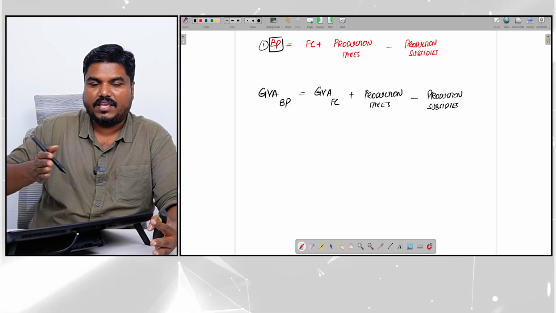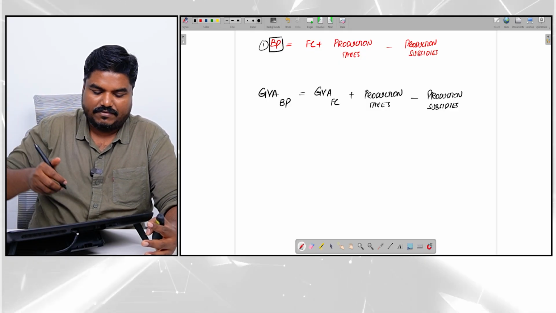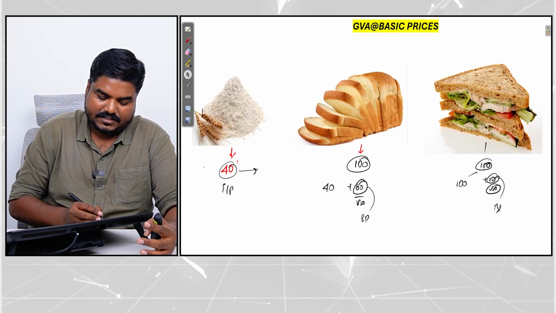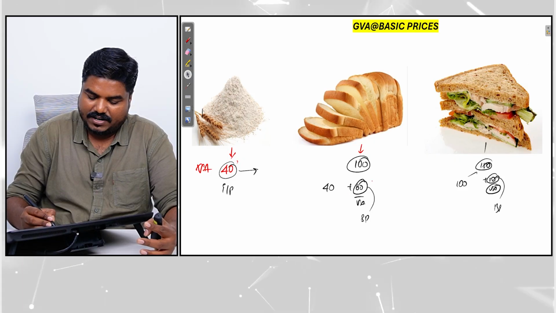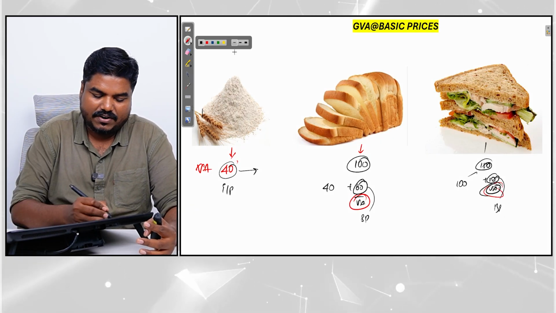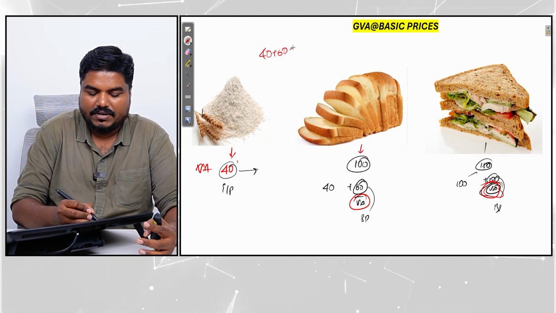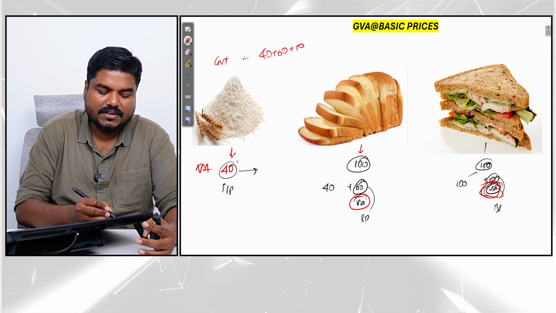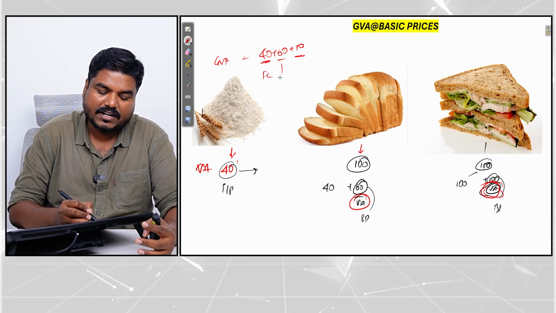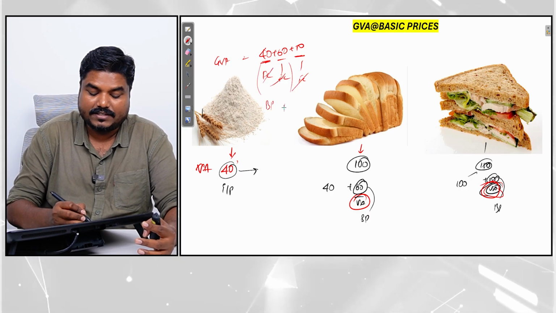Okay, so GVA, gross value addition at basic price, we are calculating by adding the value addition at every stage, 40 plus 60 plus 50, that becomes gross value addition. The cost which I am taking, I am not going to take factor cost. I am going to take basic prices.